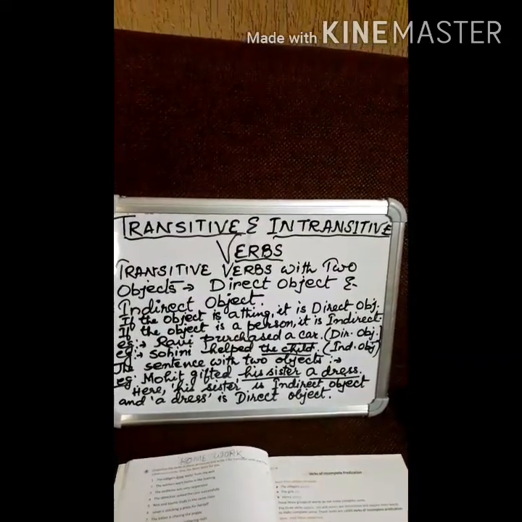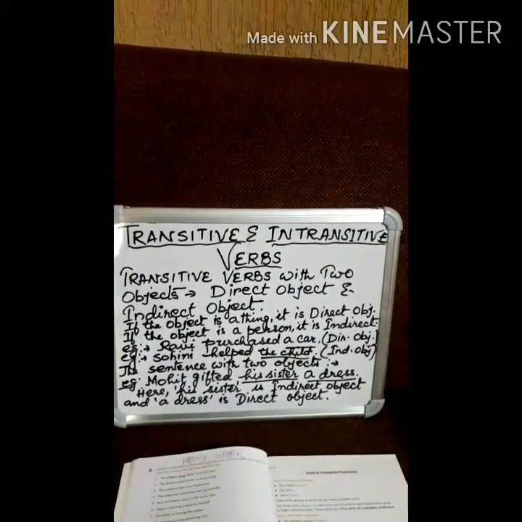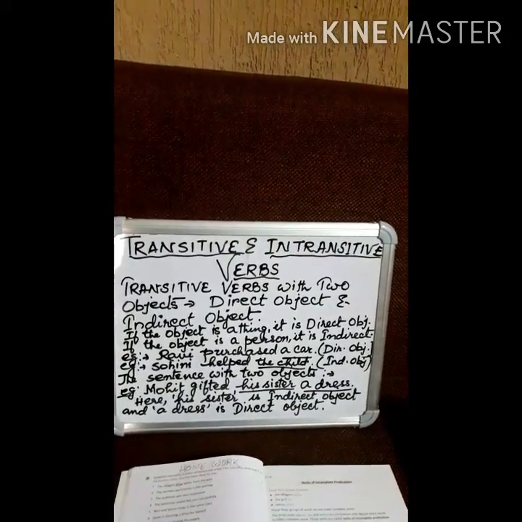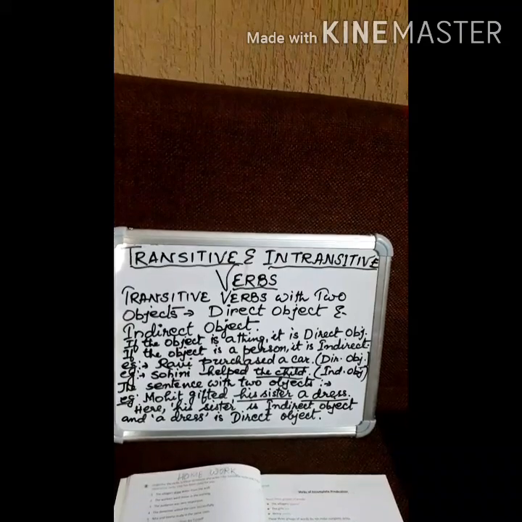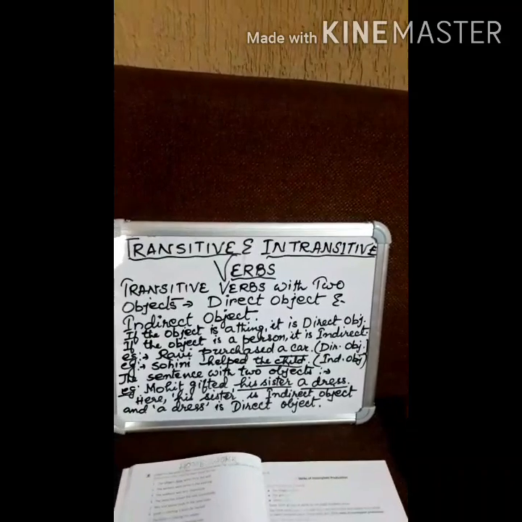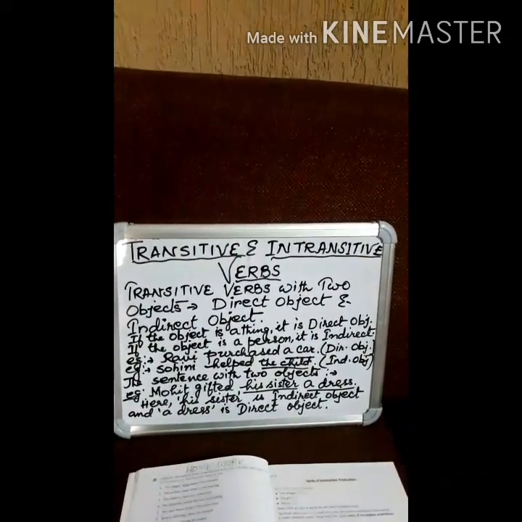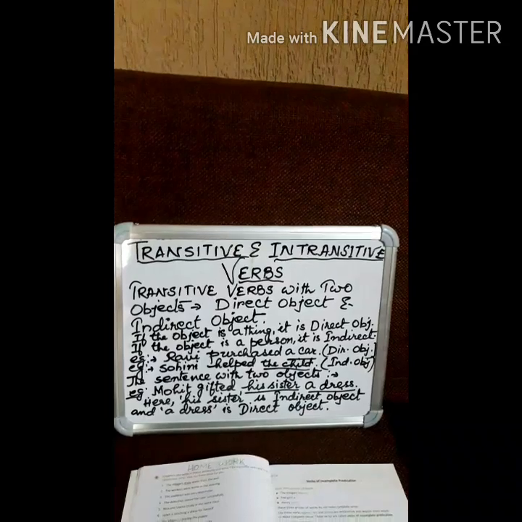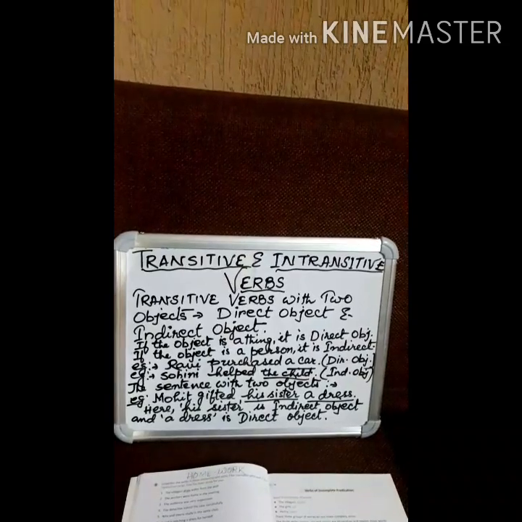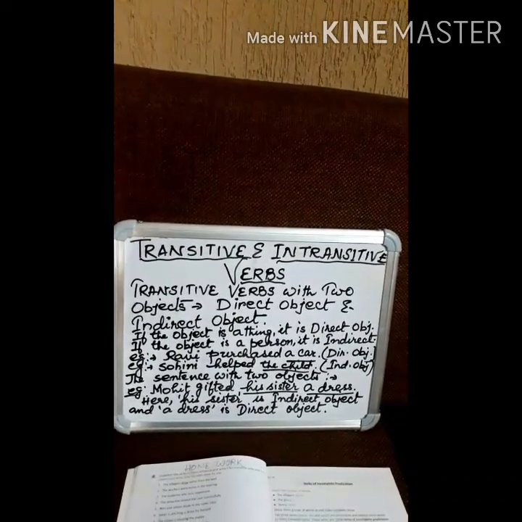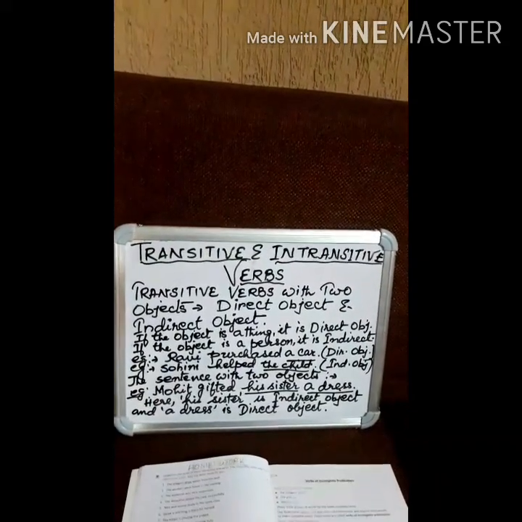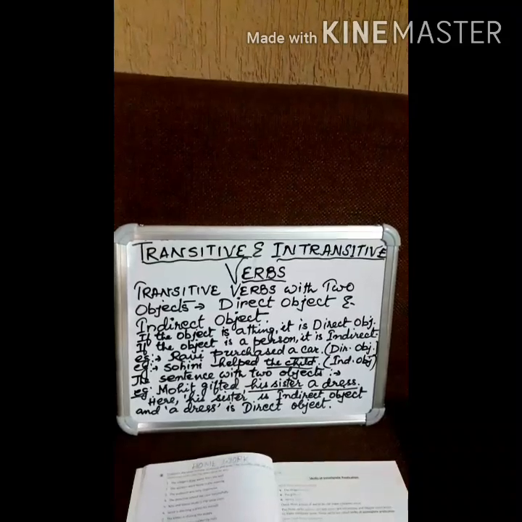We learned that a verb is called transitive when it requires an object to clear the sense of the sentence. If we end the sentence with a verb without an object, the meaning does not become clear. So there is a subject, a verb and an object in a transitive verb.